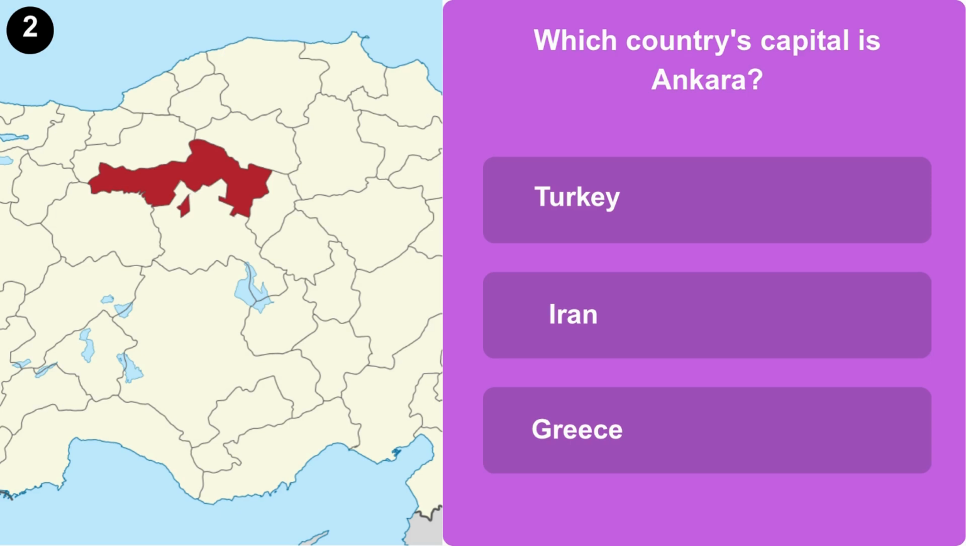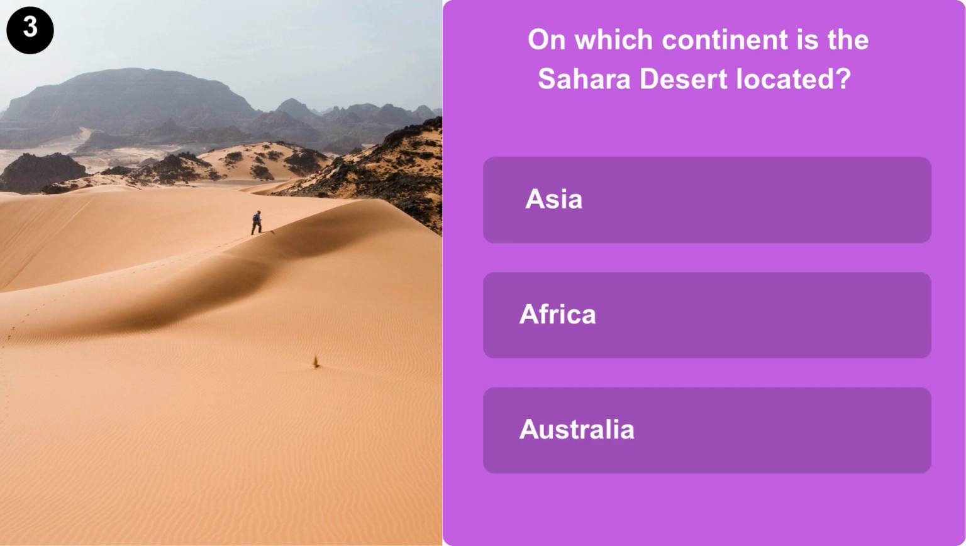Which country's capital is Ankara: Turkey, Iran, or Greece? On which continent is the Sahara Desert located: Asia, Africa, or Australia?